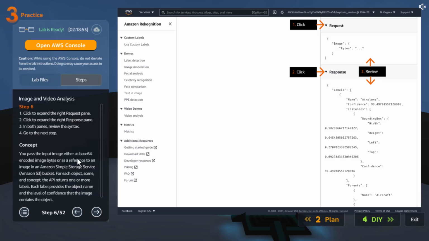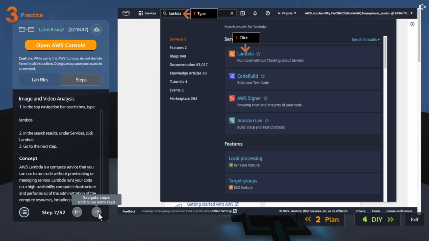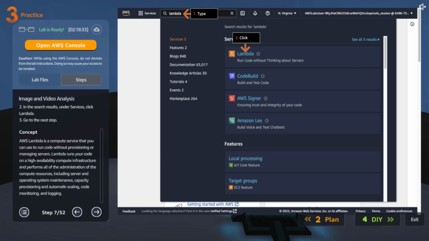You pass the input image either as base64 encoded image bytes or as a reference to an image in an S3 bucket. For each object, scene, and concept, the API returns one or more labels. Each label provides the object name and the level of confidence that the image contains the object. So basically, Rekognition is that simple. That's why they are recommending us to use it, because we don't have to write that machine learning algorithm behind the scenes. It already does that for us.